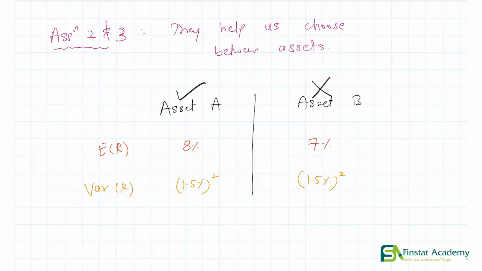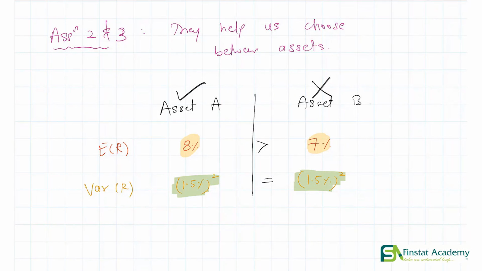What's the reason behind that? Well, both the assets have the same variability of return. That essentially means that they have the same level of risk. But clearly, asset A is offering a higher return than asset B. The return on asset A is greater than the return on asset B. So what we are seeing here is that for the same level of risk, asset A is giving us higher returns, and so naturally we'll prefer asset A.